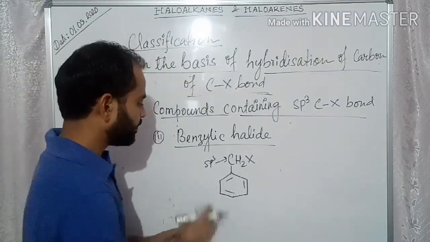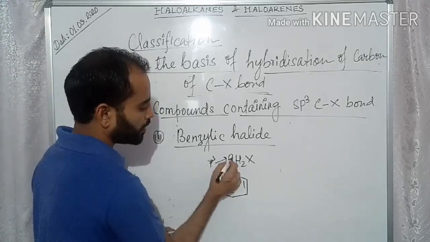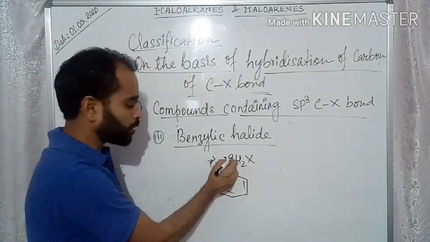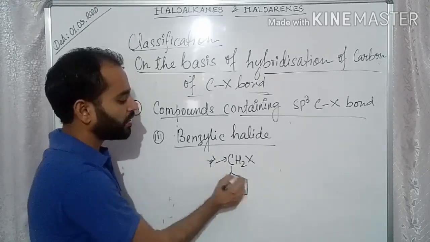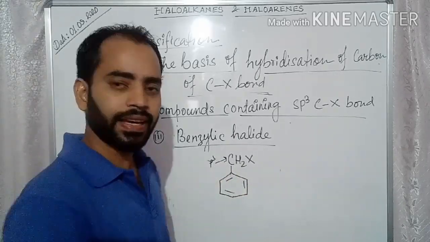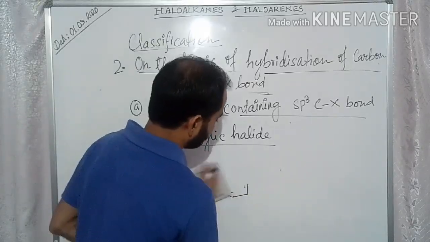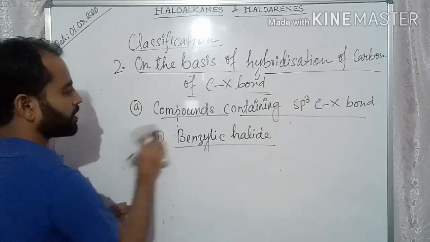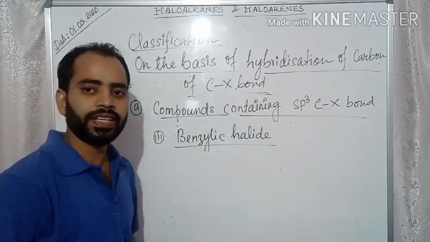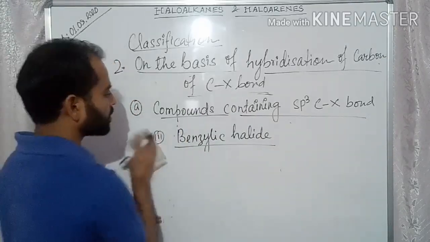Hope it is clear. So these are the classifications of the compounds containing an sp3 C-X bond.